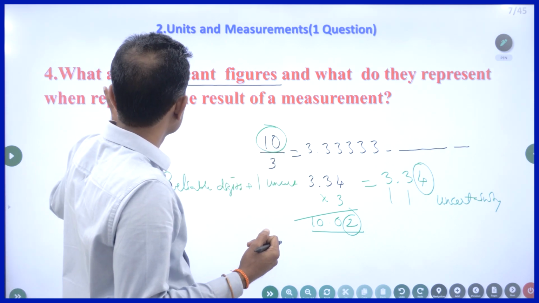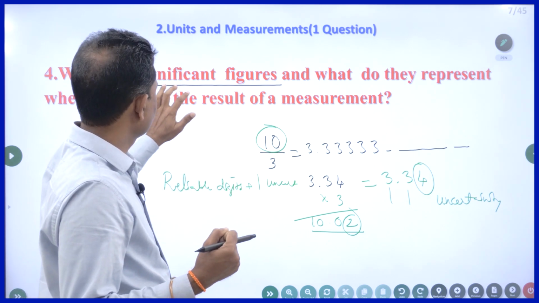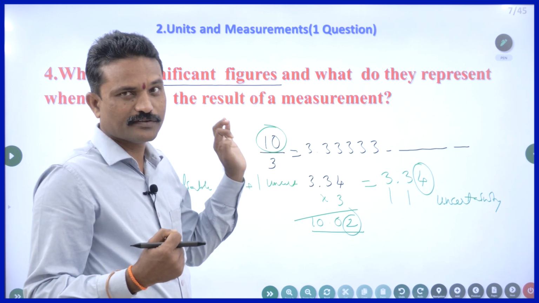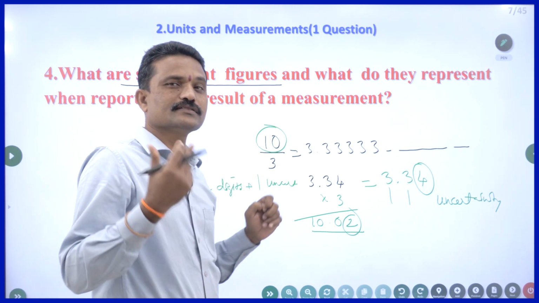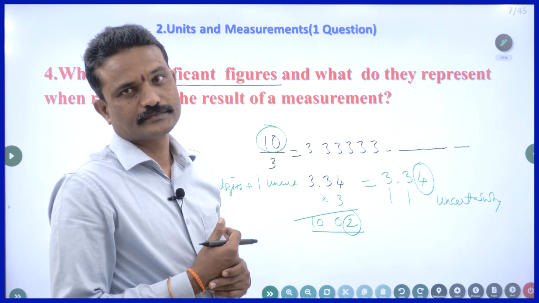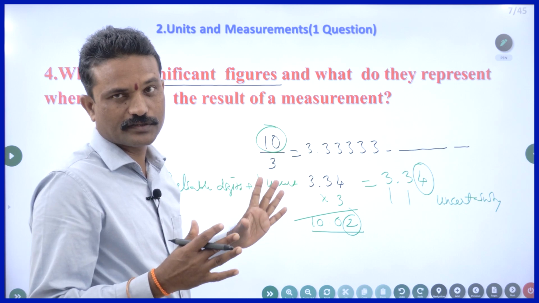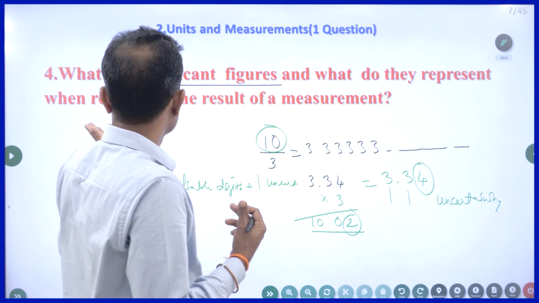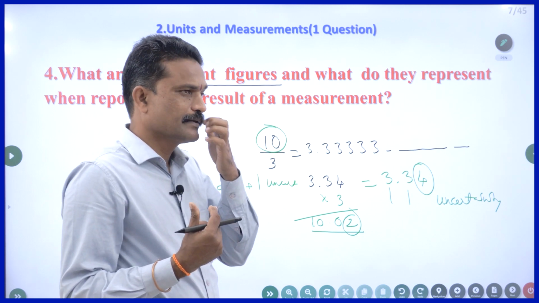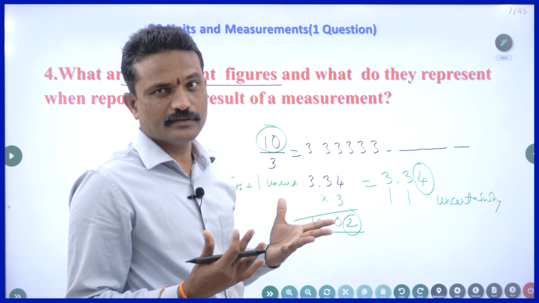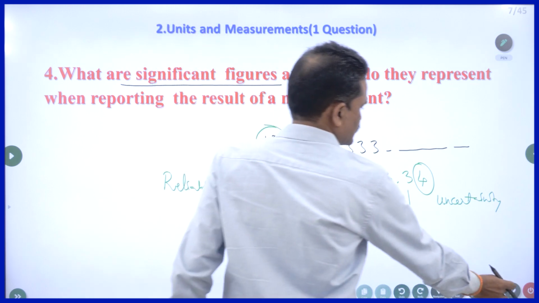So, what you are supposed to write in the exam? Significant figures are nothing but the number of digits which are reliable plus 1 digit with uncertainty. So, they are called significant figures. If you write that, you will get 4 marks. Now, the question reads, what do they represent when reporting? They represent the minimum uncertainty. No need to write that, right? Let us go to next.